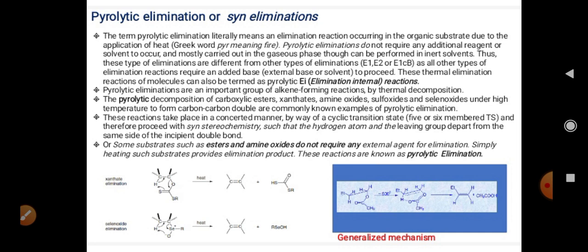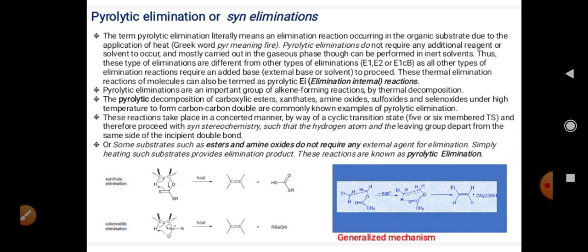This reaction is carried out in the gaseous phase, which acts as an inert medium for the completion of the reaction. This elimination reaction is represented by Ei because it is known as an internal elimination reaction.